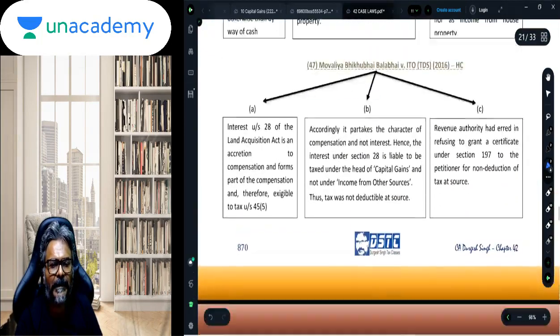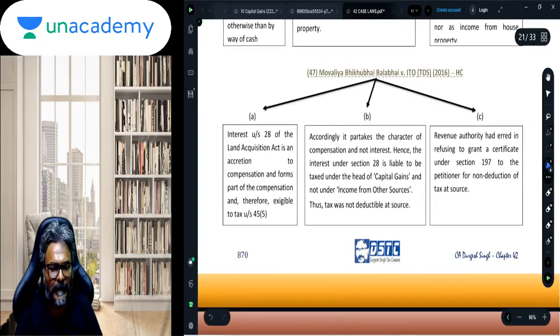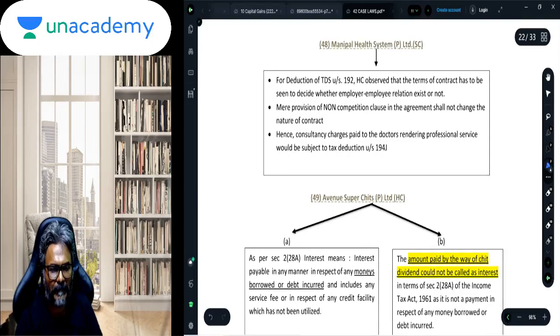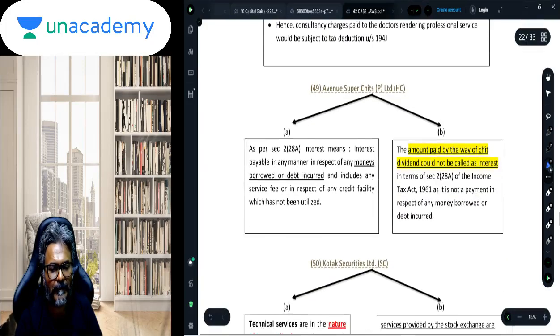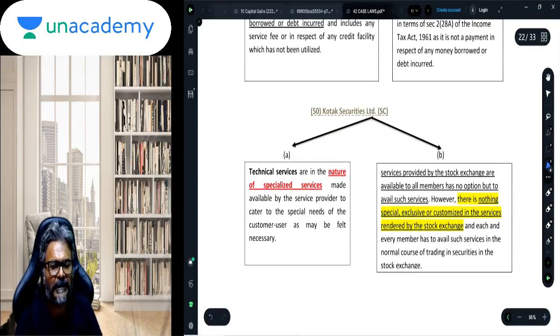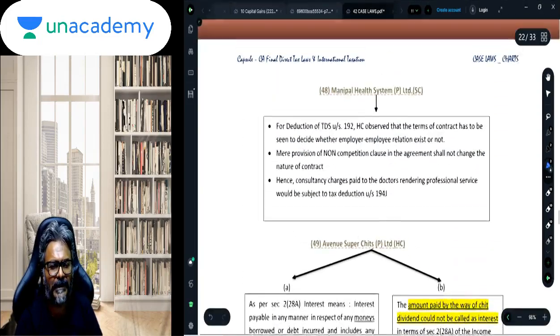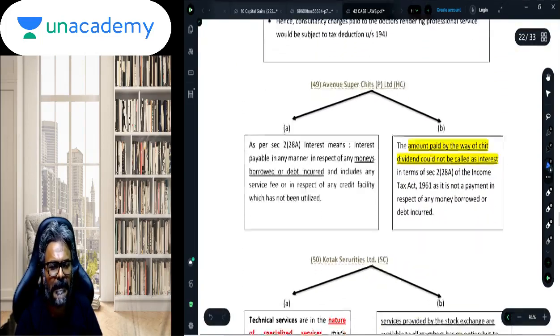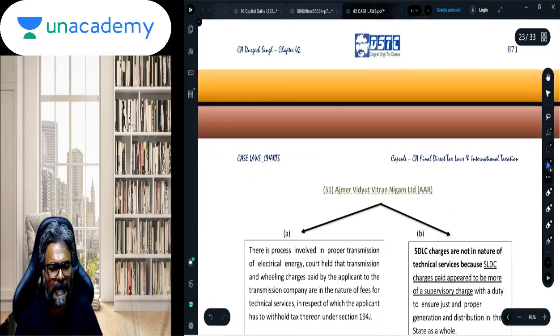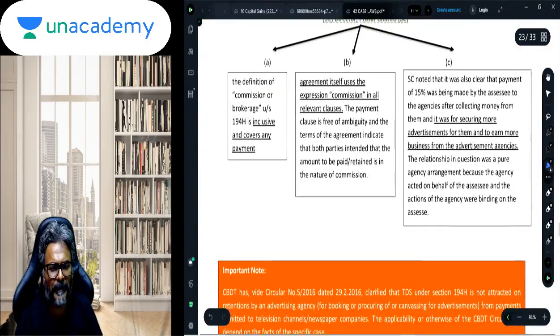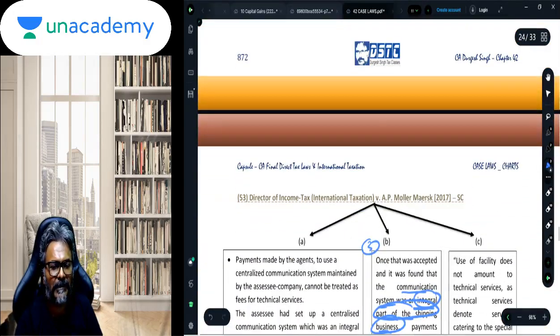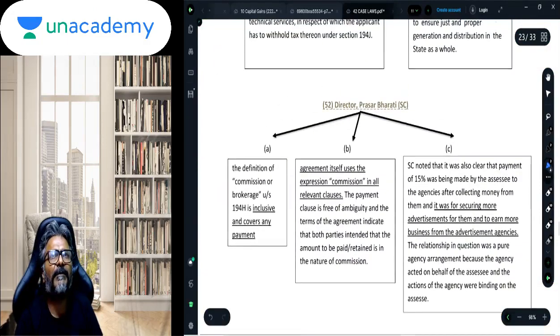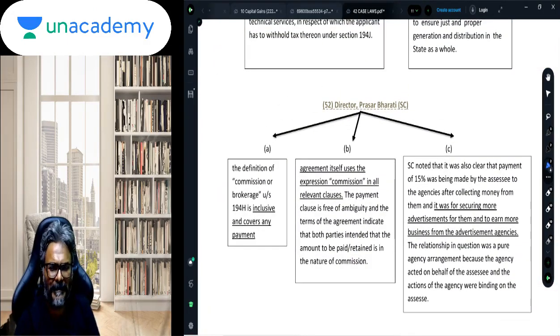I think we are done with this particular context over here. Kotak Securities, students, TDS. Now these three are the TDS sections that are there: Kotak Securities and Prasar Bharati. So students, the last one, Prasar Bharati, I'll go in the reverse order and I'll select some of the case laws, and two or three case laws, friends, you can just read it and finish it off.